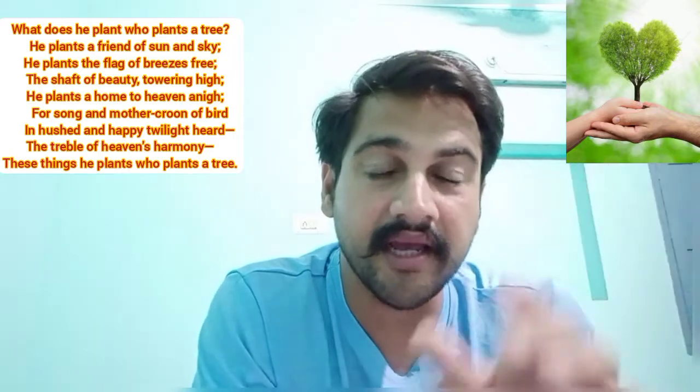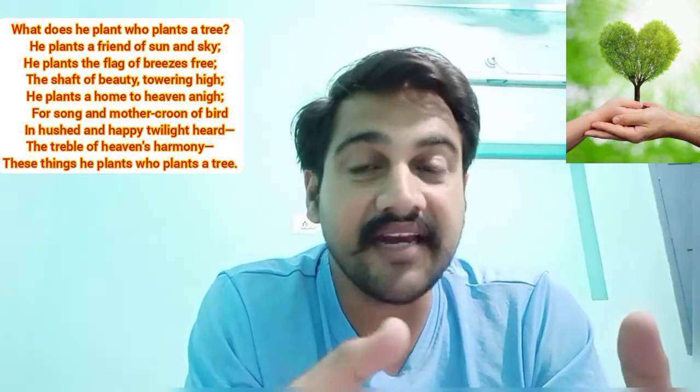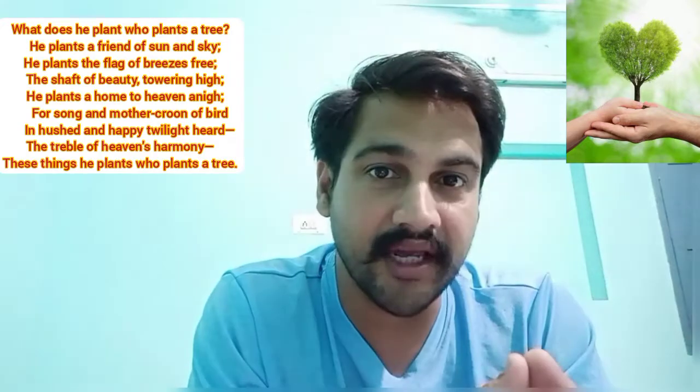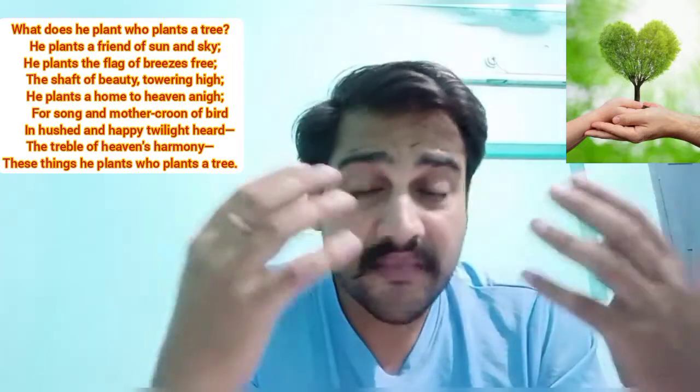Even if we think of it scientifically, a plant requires sunlight for its growth and upbringing. Definitely, even air is also required. So the sky carries that, as air is part of the environment. The sky and the sun, both of them, become friendly.